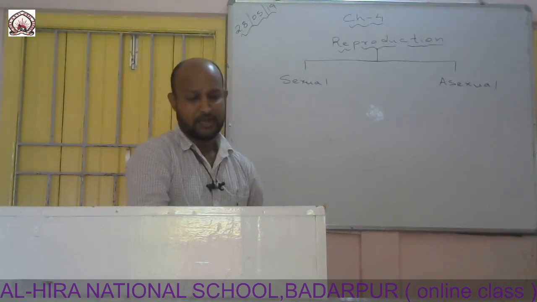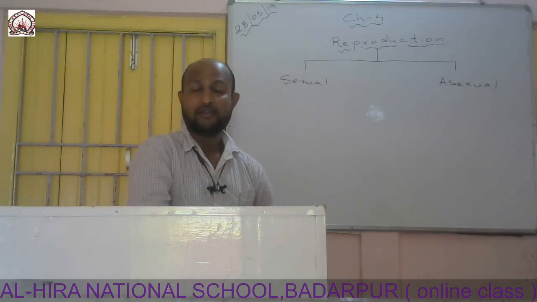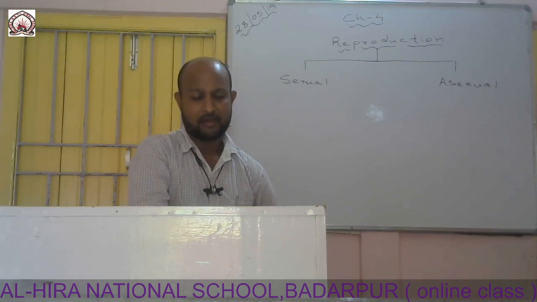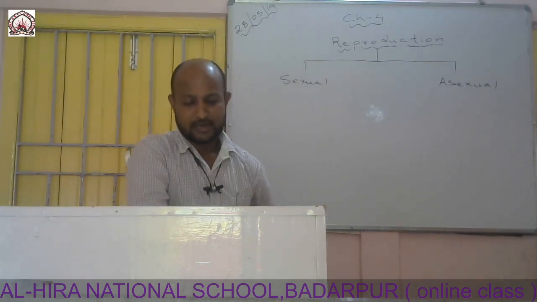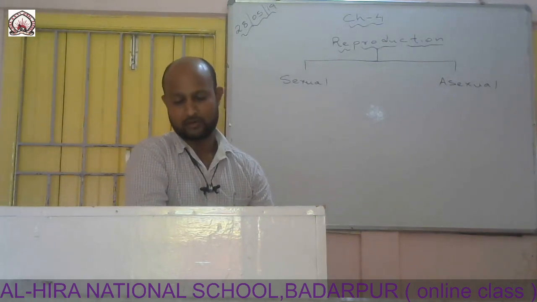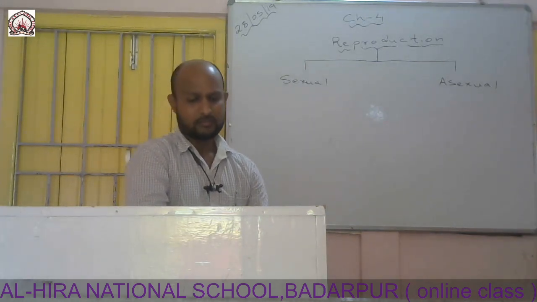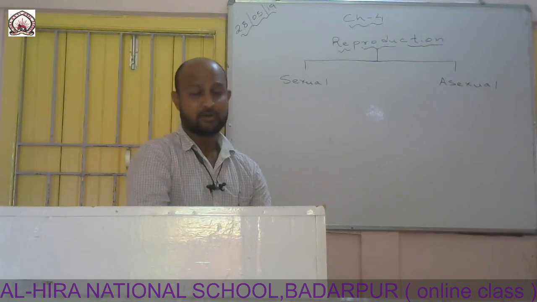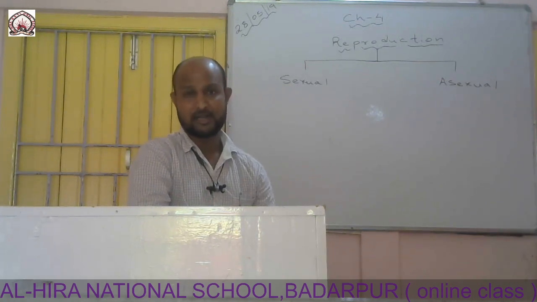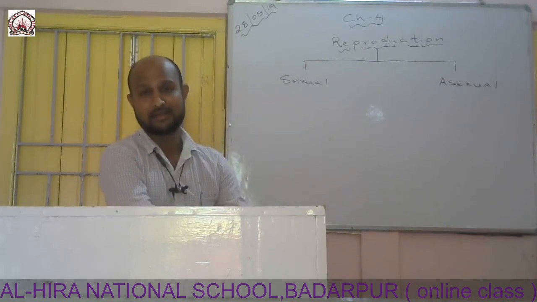Sexual reproduction in animals involves the fusion of the male and the female cell to produce a single cell, which is called zygote. So this zygote, a single cell, is formed by the fusion of the male cell and the female cell.